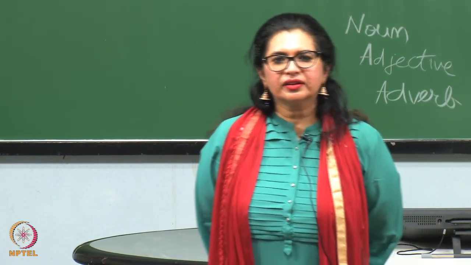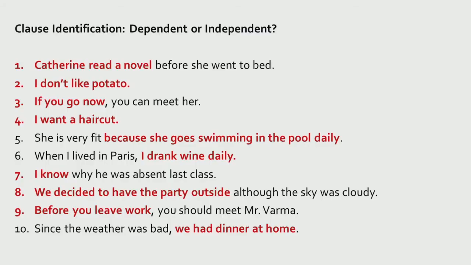Now look at this exercise. Clause identification: dependent or independent. Catherine read a novel before she went to bed. I don't like potato. All the ones highlighted in red, you have to identify that. If you go now, you can meet her. I want a haircut. Number 5, she is very fit because she goes swimming in the pool daily. 6, when I lived in Paris, I drank wine daily.